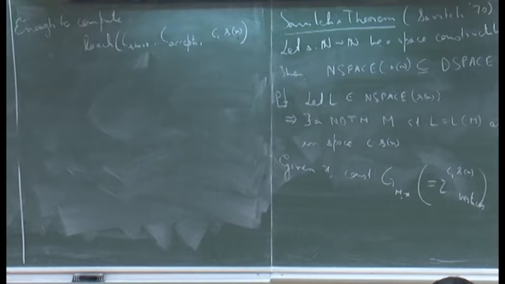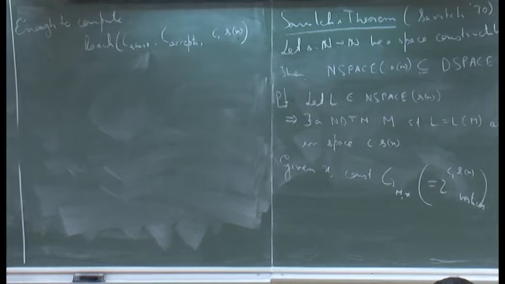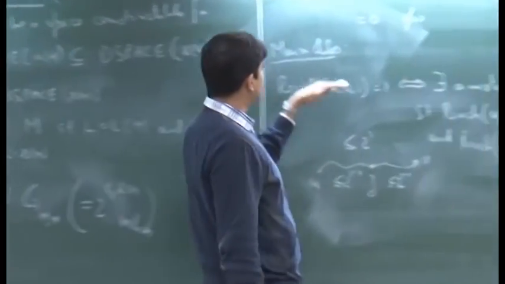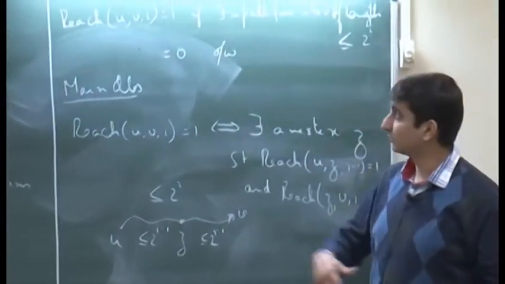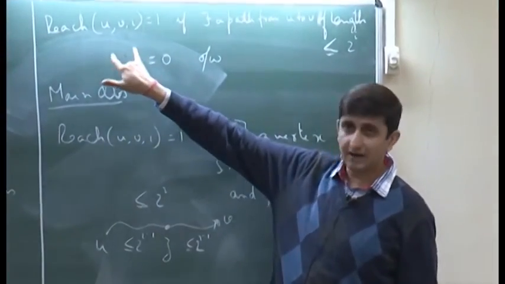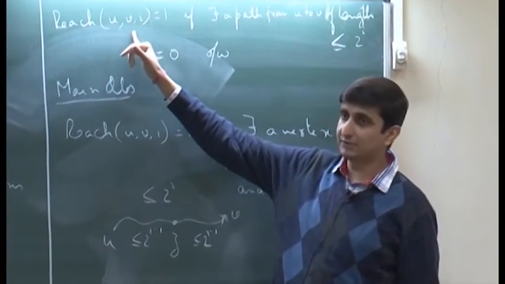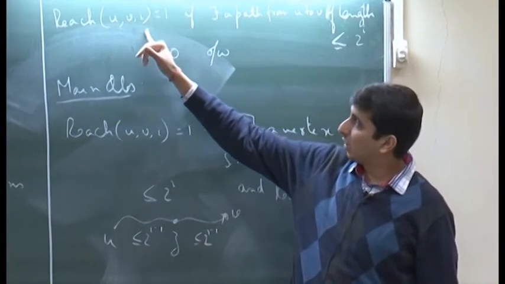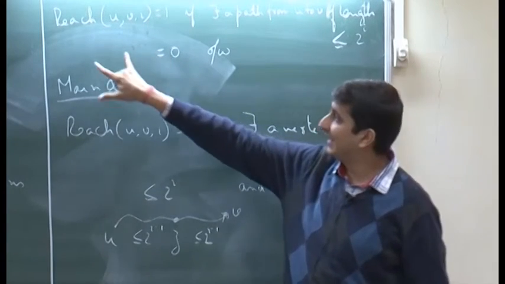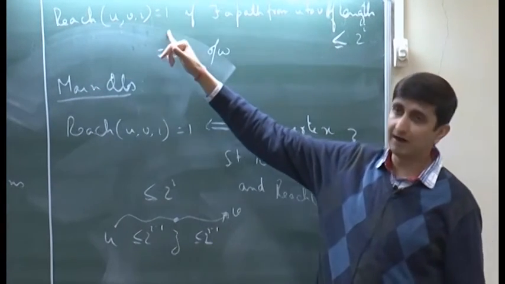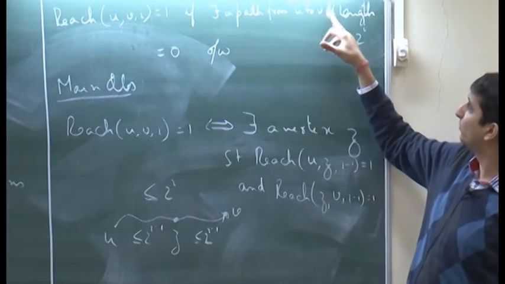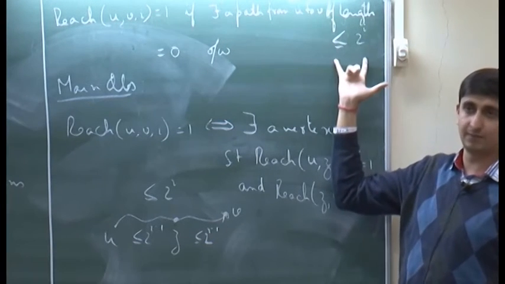Yes. Which part? So, what do we mean by this predicate? Let us look at the definition of this predicate. So, in a graph G, with two vertices u and v and some non-negative integer I, this predicate returns a 1 if and only if there exists a path from u to v of length at most 2 to the power I.